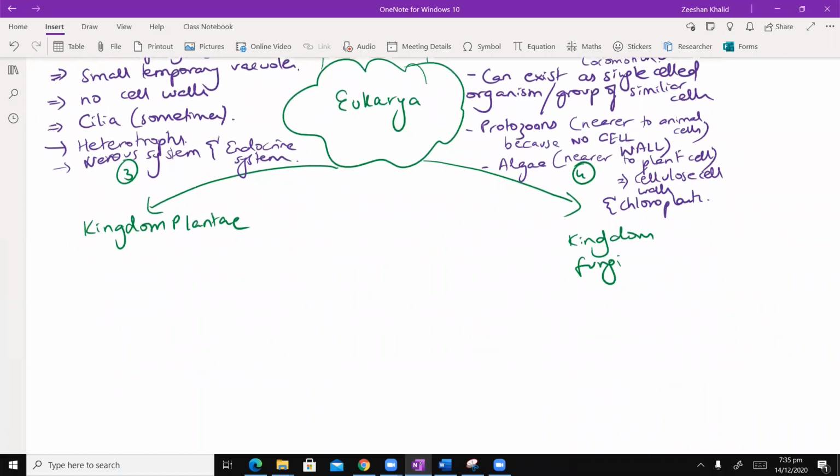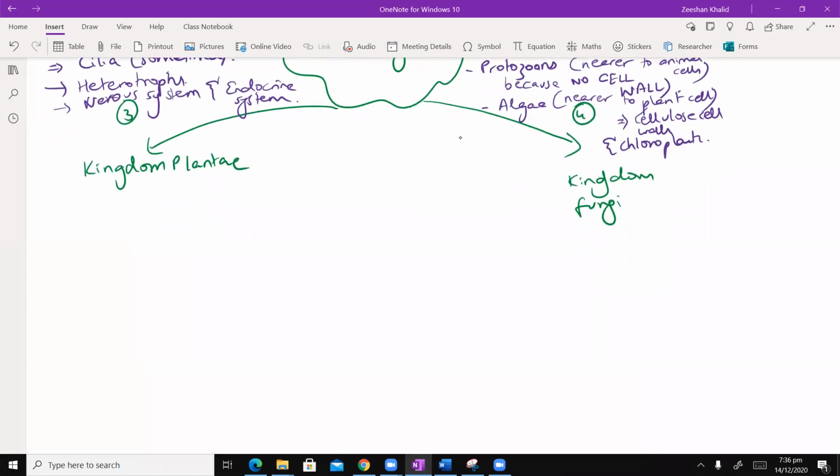Okay, so now let's talk about kingdom plantae. और plantae के बारे में तो मेरे ख्याल से आप सबको पता ही है, आप कोई परेशानी वाली बात नहीं होनी चाहिए, लेकिन still again we will talk about all of the points.